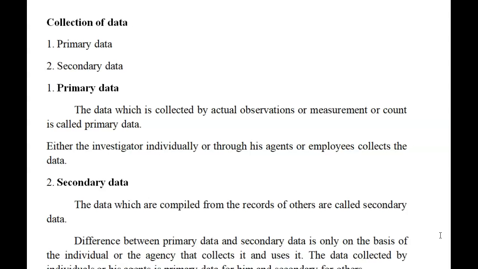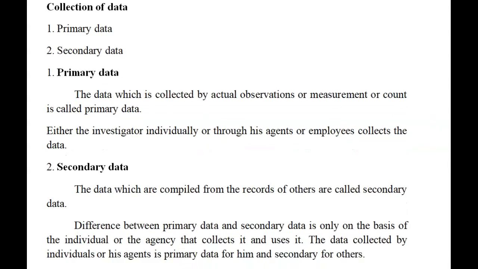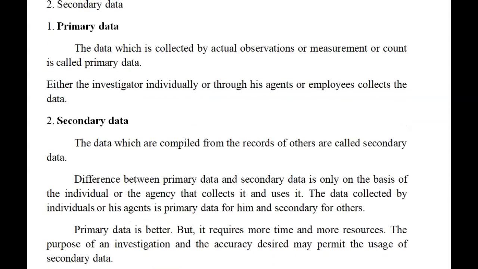We can define this as data which is collected by actual observation, measurement or count is called primary data. So here the investigator who needs the data has to get involved individually and come to the field, and they have to collect the data from questionnaires, or from the agents or from the employees. Then secondary data. What is secondary data? The data which is extracted from already existing records is called secondary data, or otherwise we can define it as data which are compiled from the records of others.